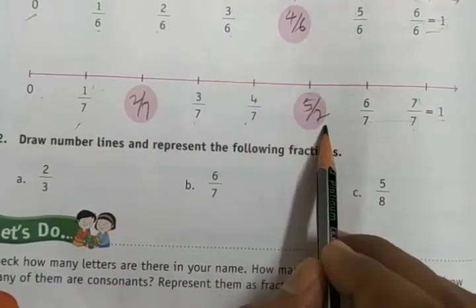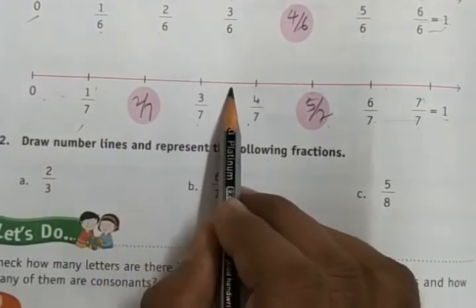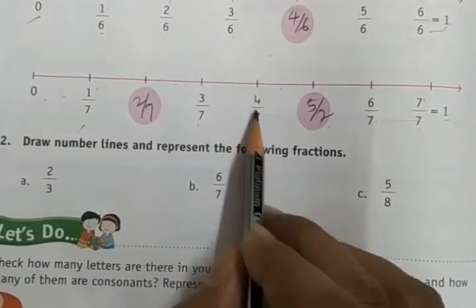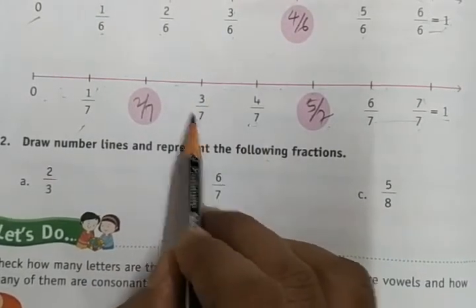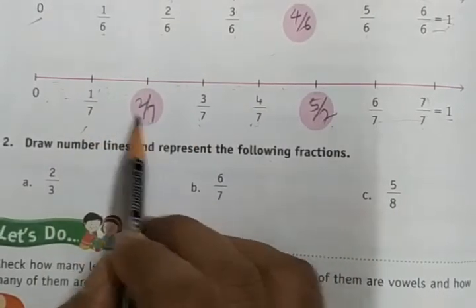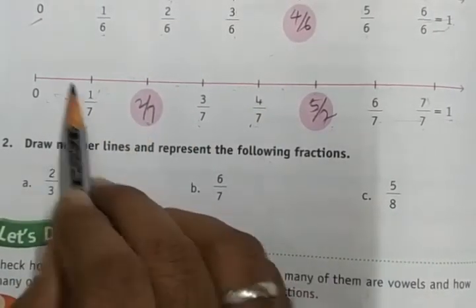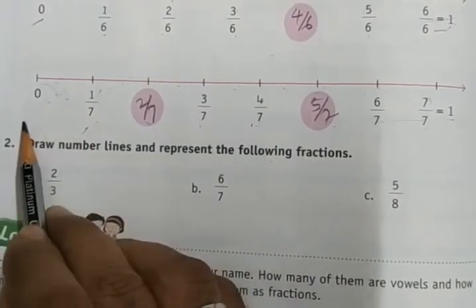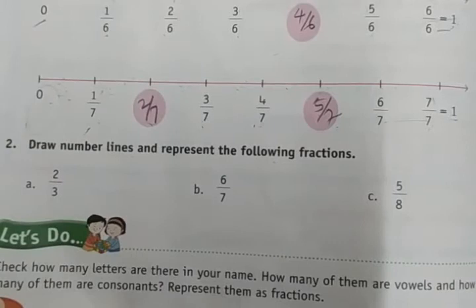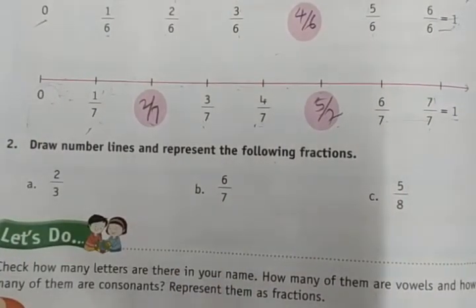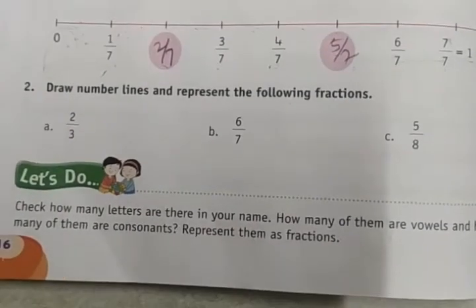5 parts out of 7: 1 part, 2 parts, 3 parts, 4 parts, 5 parts. 4 parts: 1, 2, 3, 4. That is 4 by 7. Then 3 by 7: 1 part, 2 part, 3 part. Then 2 by 7: 1 part, 2 part. Then 1 part, this is 1 by 7. And no further parts are made by division, so this is called 0. Nothing is left there. Okay.